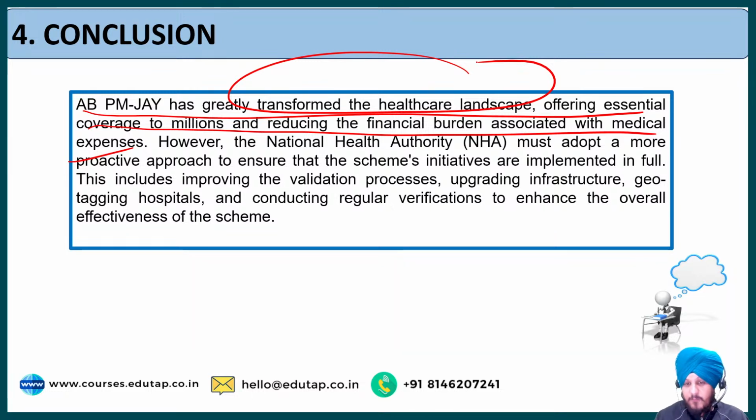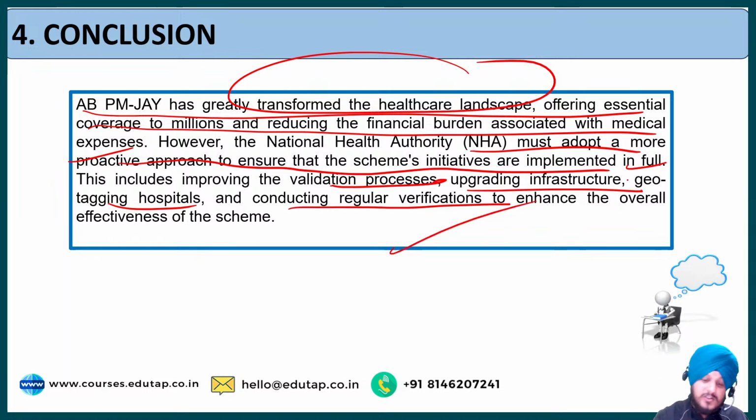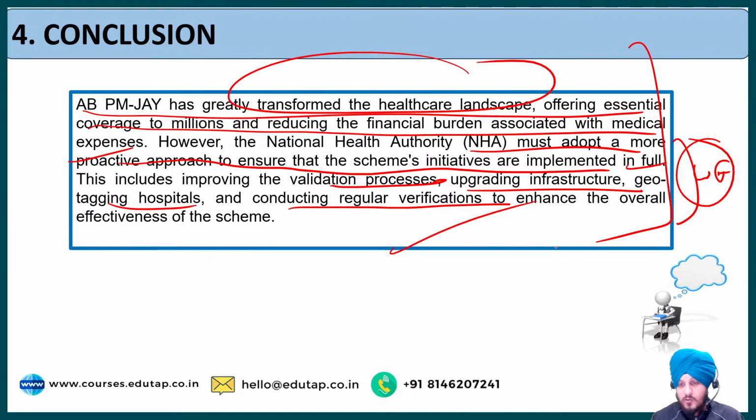Now, what can be the way forward? Before understanding the way forward, we have written a challenge that NHA must adopt a more proactive approach to ensure that the scheme is implemented in full, and this includes what? This includes improving the validation process, upgrading infrastructure, geotagging hospitals, conducting regular verification, and other such things which are a part of our way forward. So this is how we have divided our conclusion, and I hope it is clear to you.